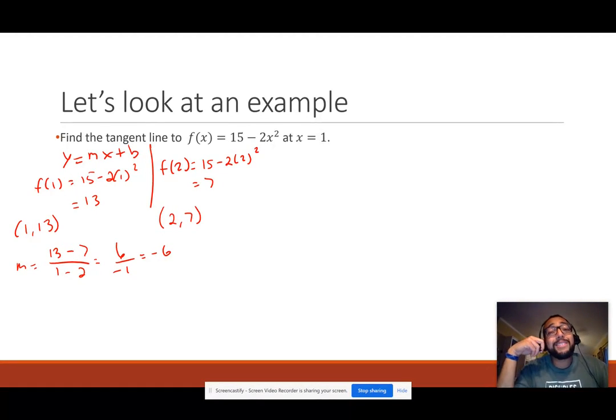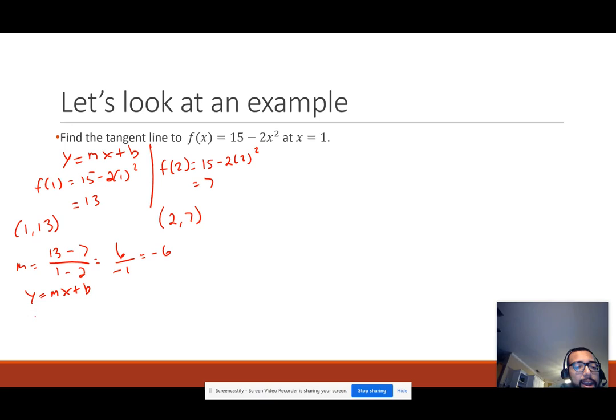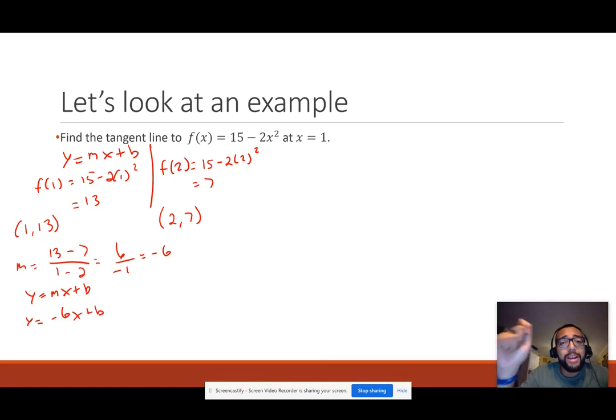So this is saying we have a slope of negative 6. So here, in my equation y equals mx plus b, I know that my m is going to be negative 6. And to find my b value, think back to algebra 1 and algebra 2, maybe even pre-cal. To find your b value, what I can do is plug in one of my 2 points. Let's just plug in 1, 13.